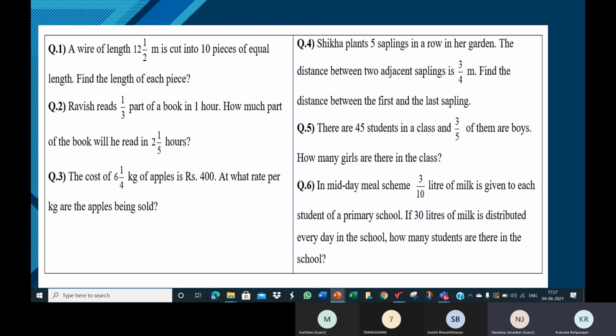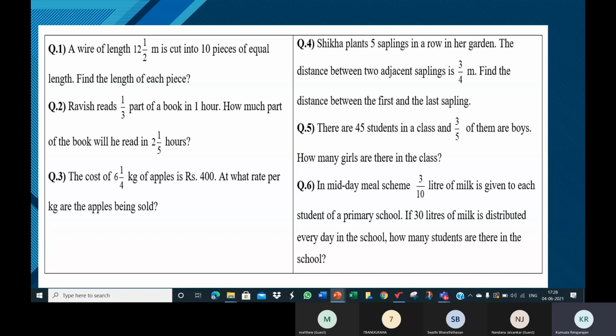Nandana, can you read the same question with different values, with some values which are easy to understand, not fractions? Yes, ma'am. The cost of 5 kgs of apples is 100 rupees. Okay, very good. 5 kgs, 100 rupees. At what rate per kg are the apples being sold?